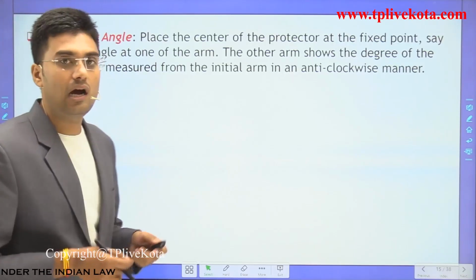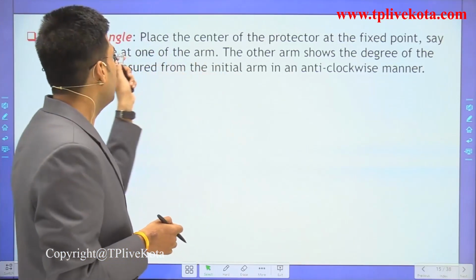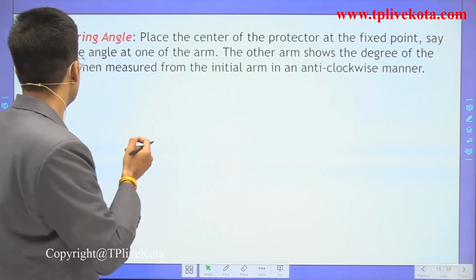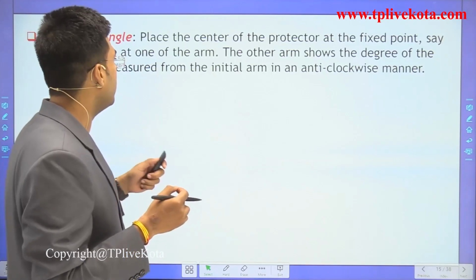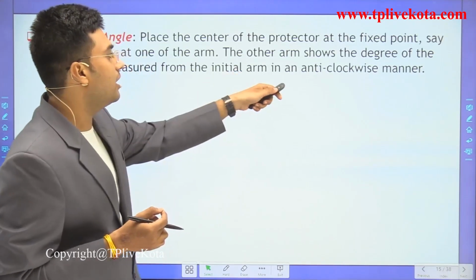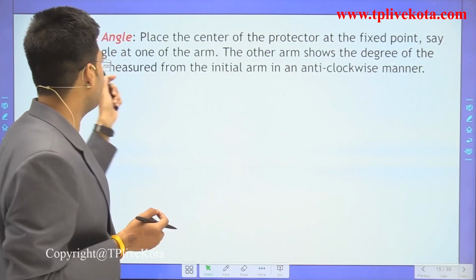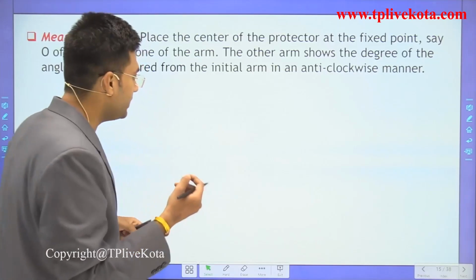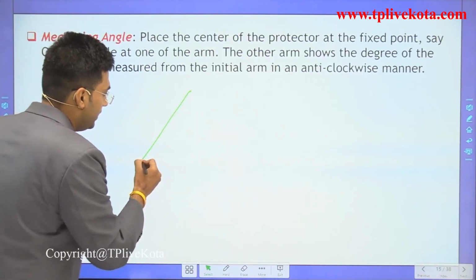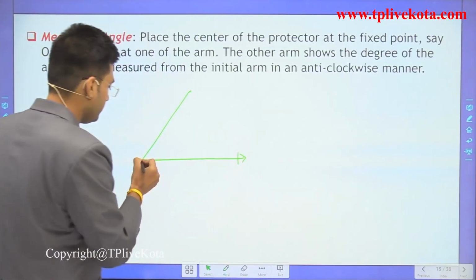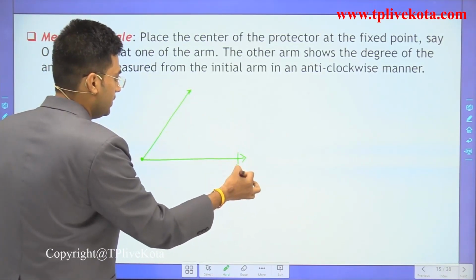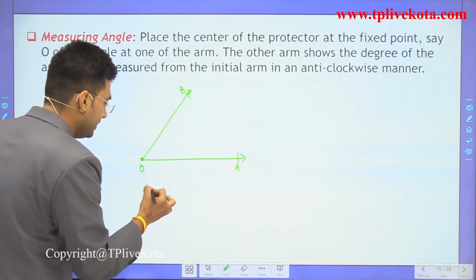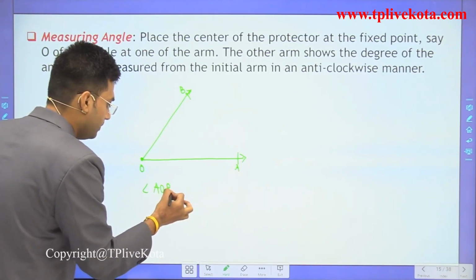So now after these terminologies, the next is measuring angles. How to measure angles? Place the center of the protractor at the fixed point, say O, of the angle, on one of the arms. The other arm shows the degree of the angle when measured from the initial arm in an anti-clockwise manner. What is the meaning of this? Let this be the angle, this is A, this is B, this is O. Then we can write this as angle AOB.